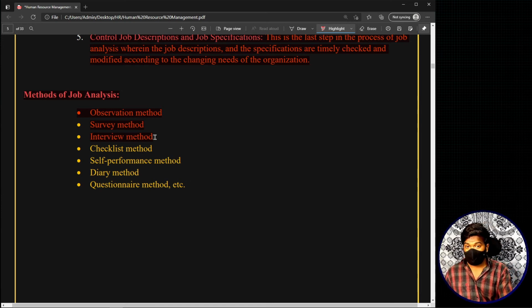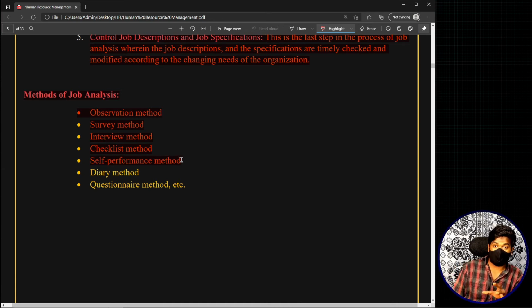Now you also have the method called the checklist method, where you prepare the list of items that are done and that are not done relating to a particular job, and you just tick all the things that are relevant. Now, there is also the self-performance method. This is another method which is suitable in some jobs and not suitable in some jobs. The self-performance method is where you actually perform the job yourself, and whatever you came to know from that, that information you use for job analysis.